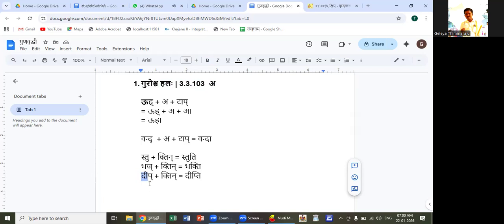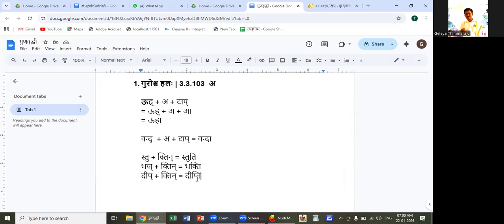In deep plus tin, there is a guru letter in it. Guroscha Alaha. Deepti. Why should Guroscha Alaha be applicable here? It ends with a hal letter and it has a guru letter here. So I will check it once why it doesn't get the a pratyaya, but gets the tin pratyaya.